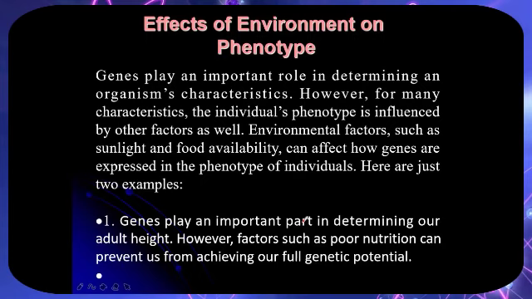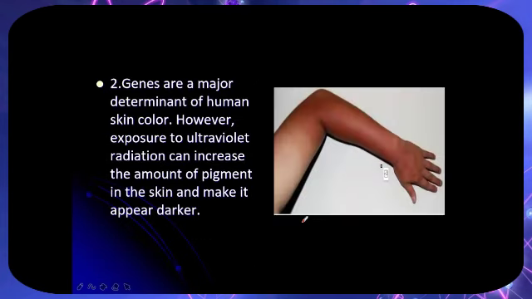Number 1, genes play an important part in determining our adult height. However, factors such as poor nutrition can prevent us from achieving our full genetic potential. Also, genes are a determinant of human skin color. However, if too much exposure or always exposed to ultraviolet radiation, it can also increase the amount of pigment in the skin and make it appear darker.